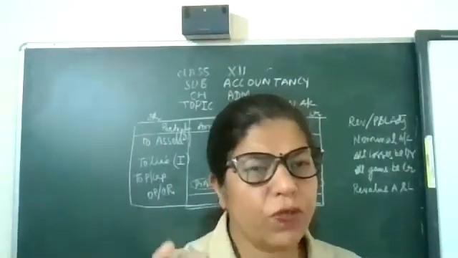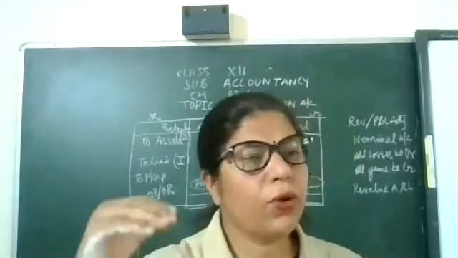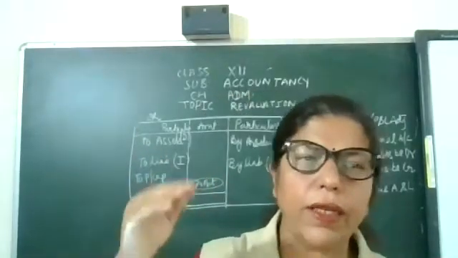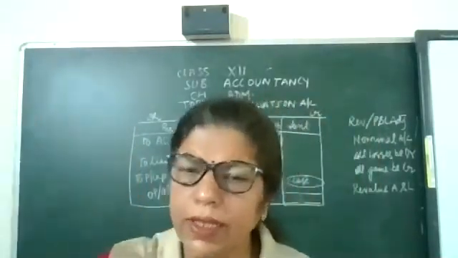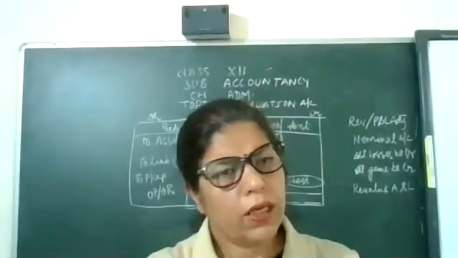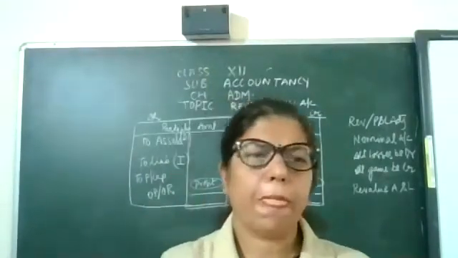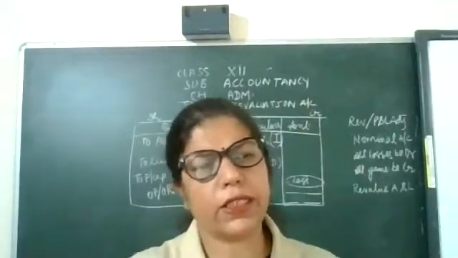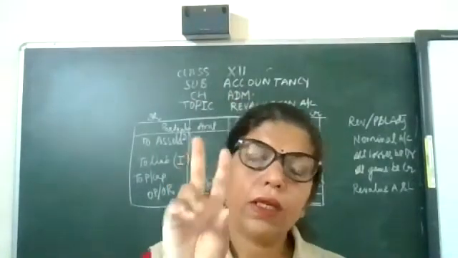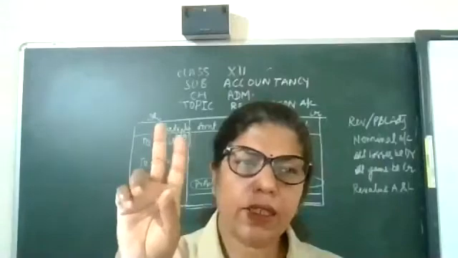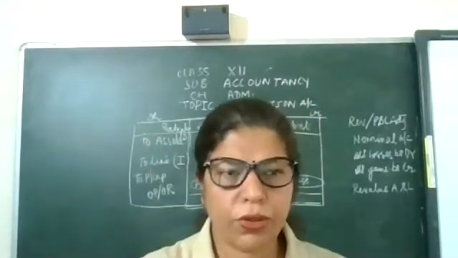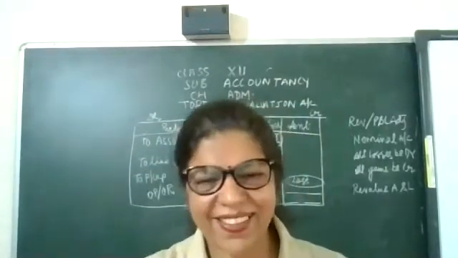Now I am giving you one example. The old value, or the value in the balance sheet, is 80,000 of stock, now revalued at 60,000. Value of asset is decreasing by 20,000. Do you know how to subtract? Yes.